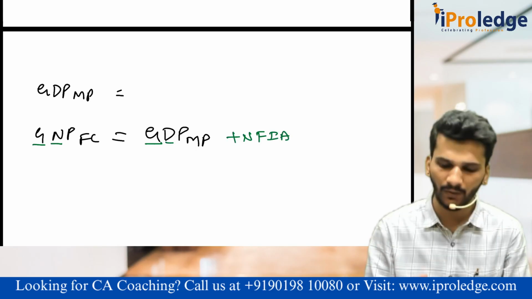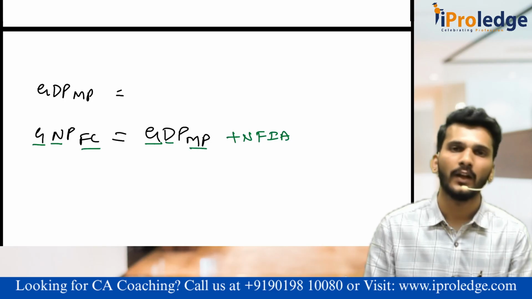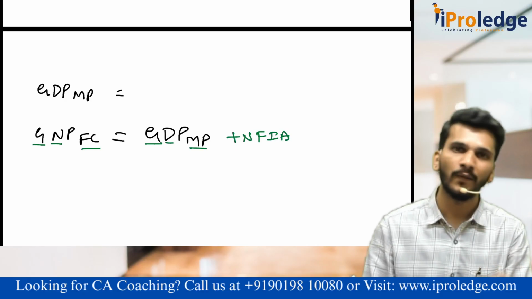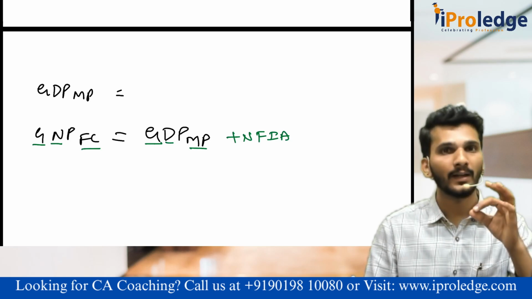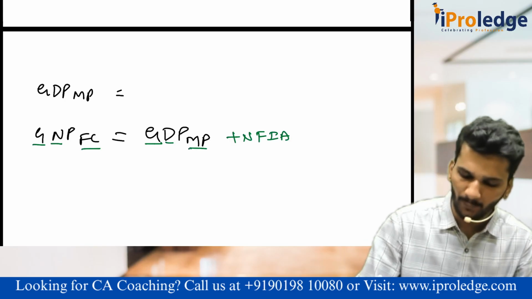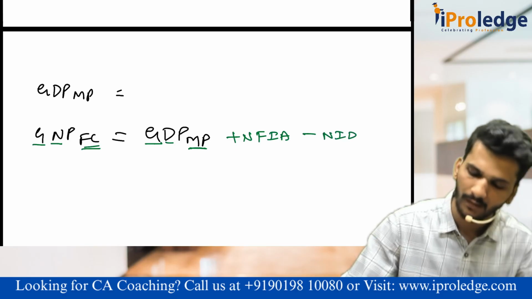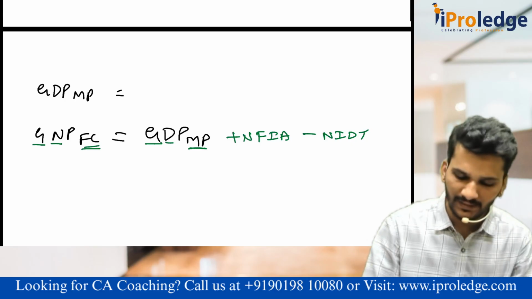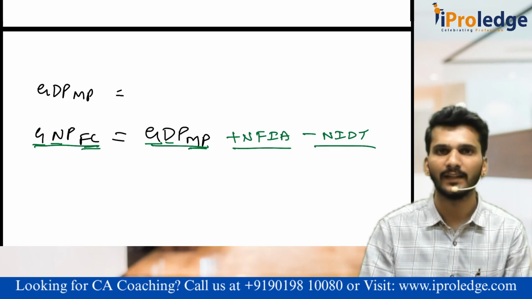P is always constant everywhere. What do we have here? Market price. What do we need? Factor cost. Sir, what is the difference? NIDT. Sir, should we add or minus? We should think. What do we have? Market price. Market price is always higher than factor cost? Yes, sir. That means we have market price, we should go to the factor cost. So minus NIDT. Understood? GNP at FC equals GDP MP plus NFIA minus NIDT.